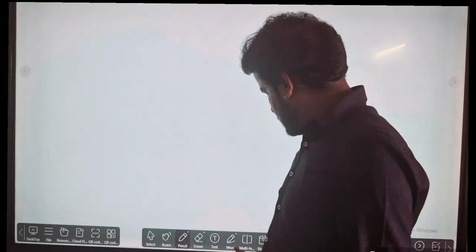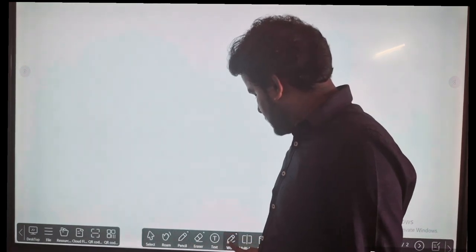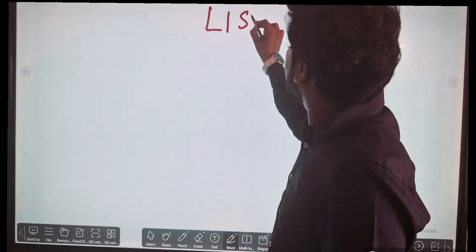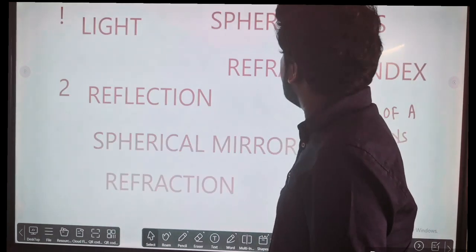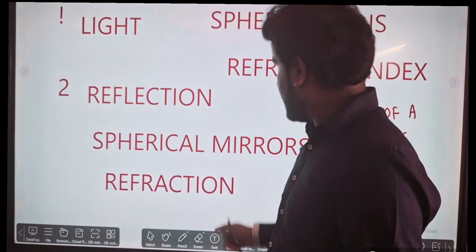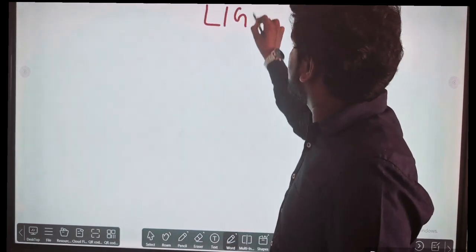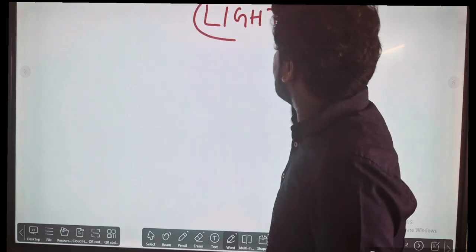So when it is told, what is, let me write it properly. That is light. Let us understand what is light.